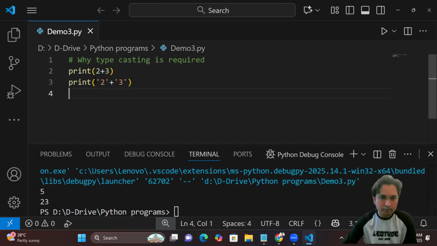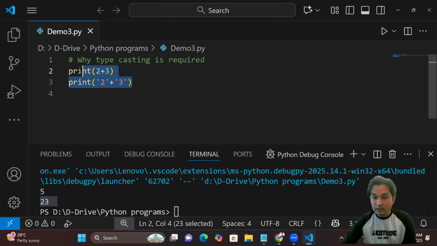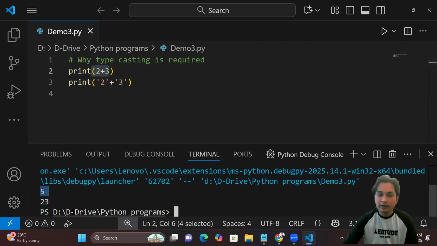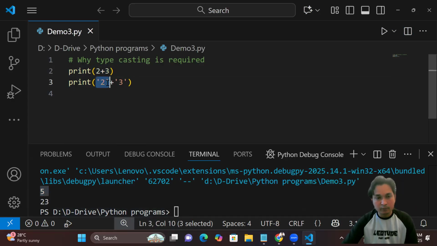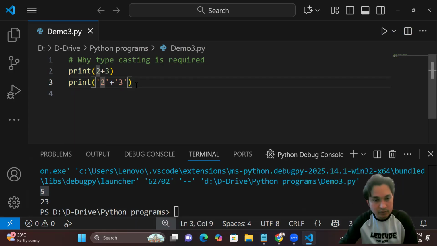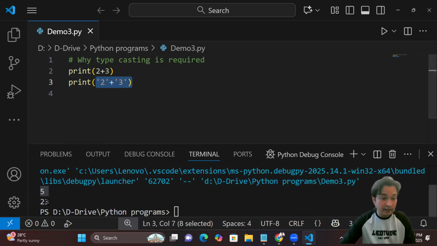You can see that I have provided the values 2 plus 3 and I'm getting the output 5. Similarly, with the strings 2 plus 3, I'm getting the output 23. Here the values are the same, but the type of the value has changed. The first is integer 2 plus 3, so we get an integer result, 5. But here we provide the same 2 and 3, but the type is string, and when we add two strings we get a concatenated result. That is called concatenation. So 2 plus 3 here gives us 23.